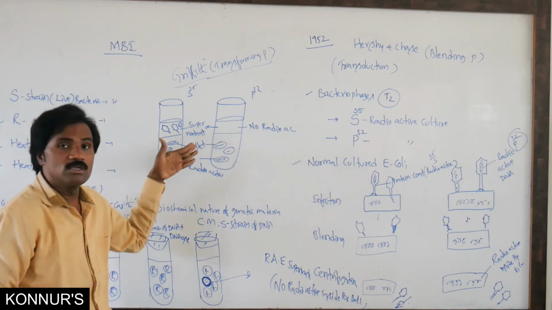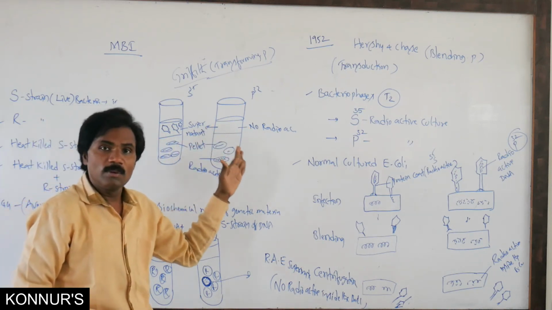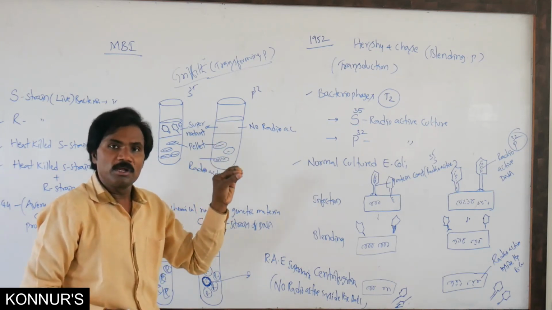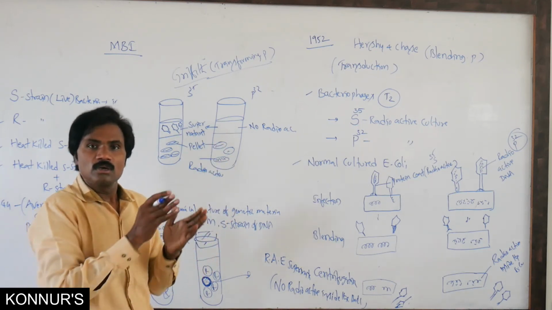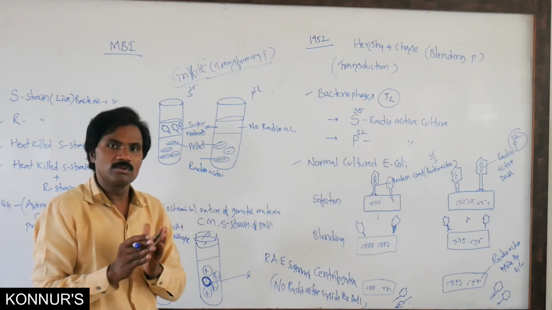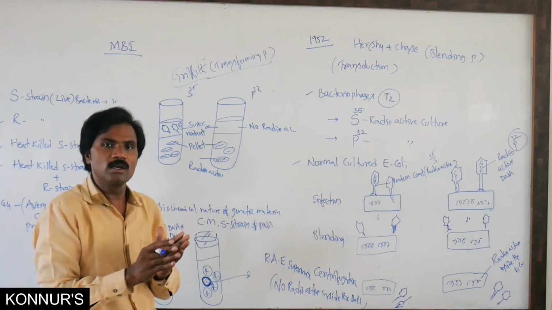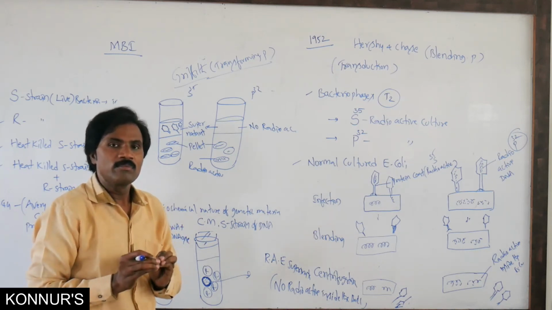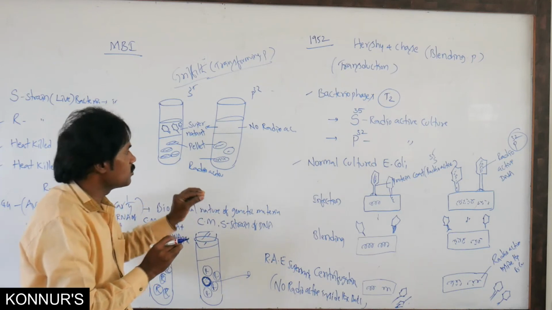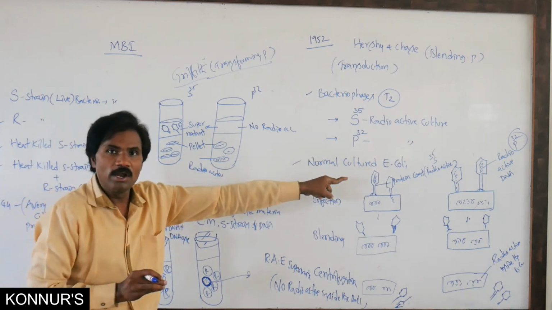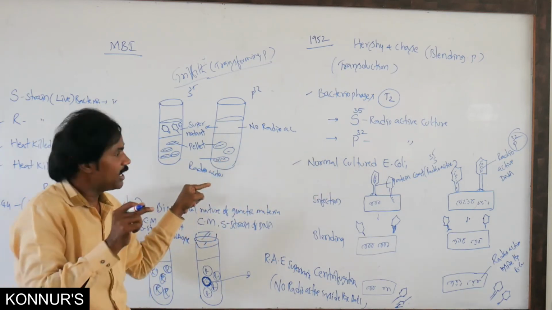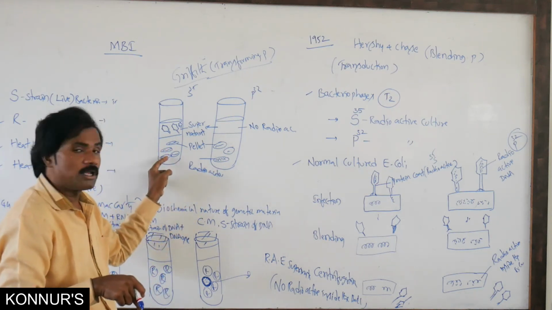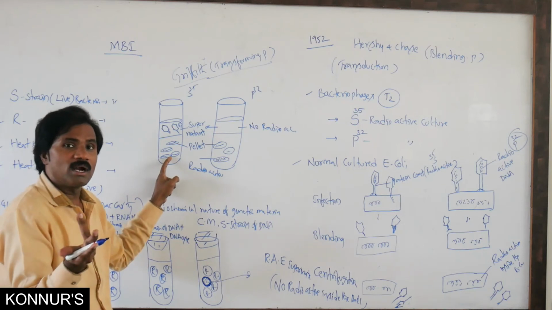So based on this, which material is transferable? Proteins may not transfer from one organism to another. The transferable material is DNA. Only DNA is transferable. Because of DNA, it is radioactive, and that's why it enters the bacteria.